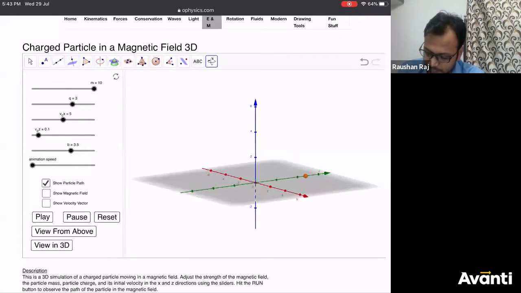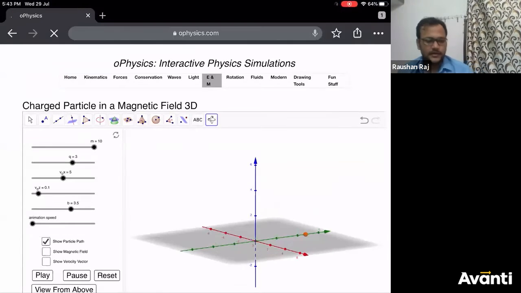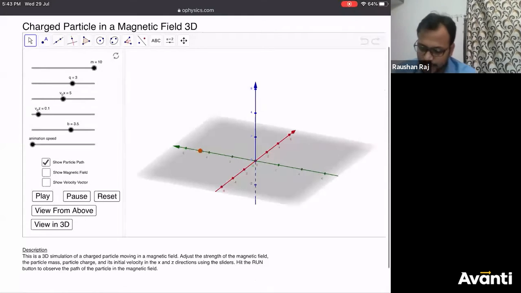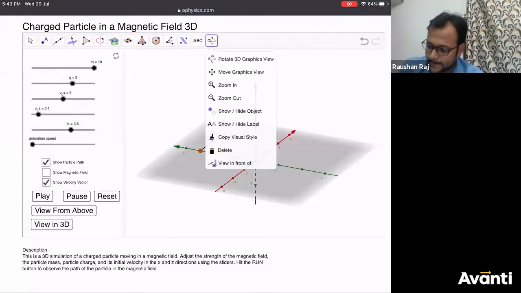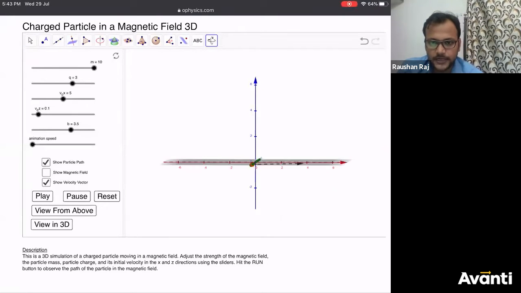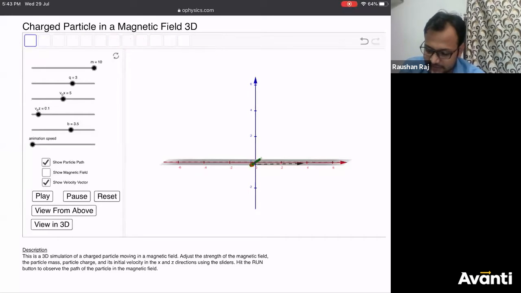It's not working. Let me refresh it. One minute, wait. Let me refresh it. Yeah. So velocity vector is this one. So this is the XY plane I'm talking about. All right. Now, if I increase the Vz value, see how the velocity vector is coming up.